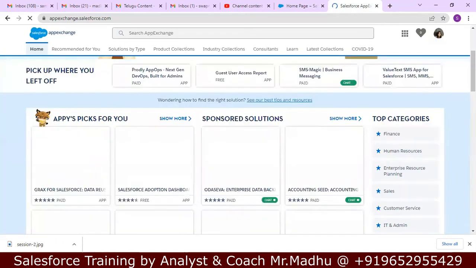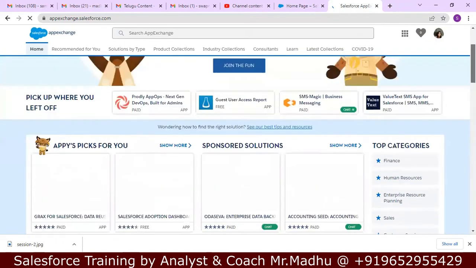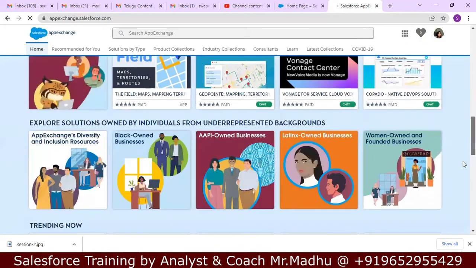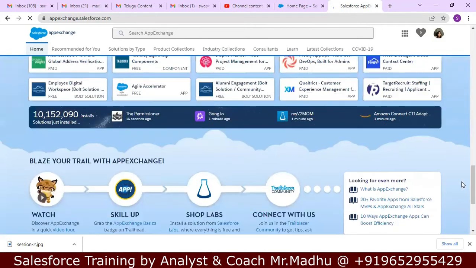So, how many solutions are available in this App Exchange? You can go and see down. Almost these many applications are installed. 10 million plus solutions are installed. Some programmers or developers, they learn Salesforce and they design some application, they install in this.